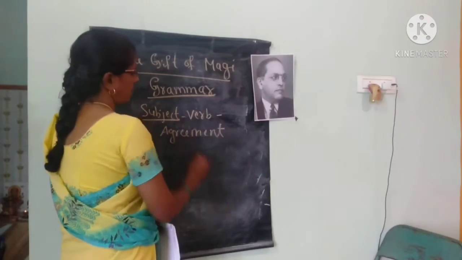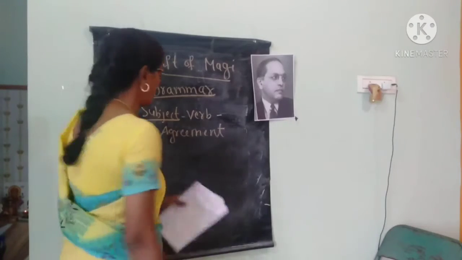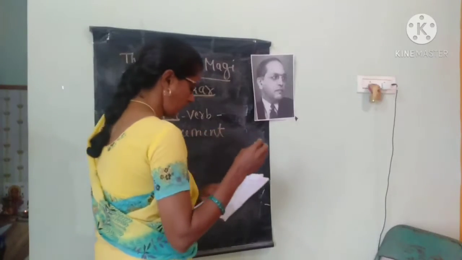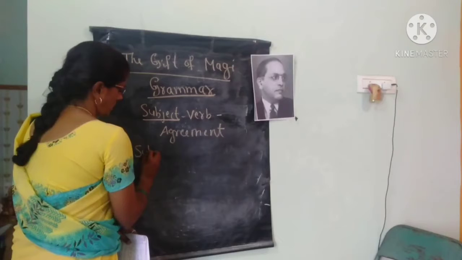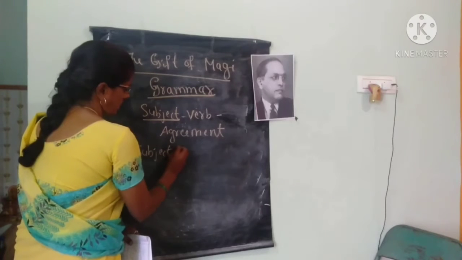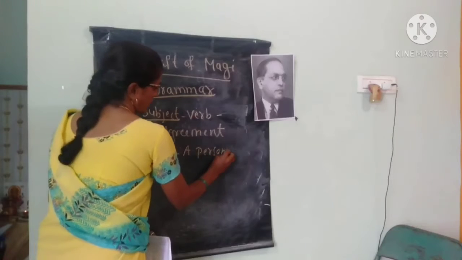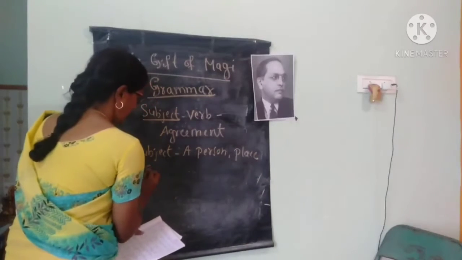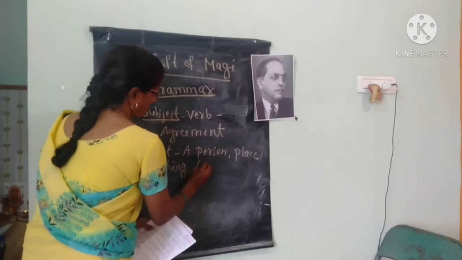First we will learn subject. What is subject? Okay, see here children, a subject is a person, place, or thing that is doing or being something. Subject means a person, place or thing doing something.